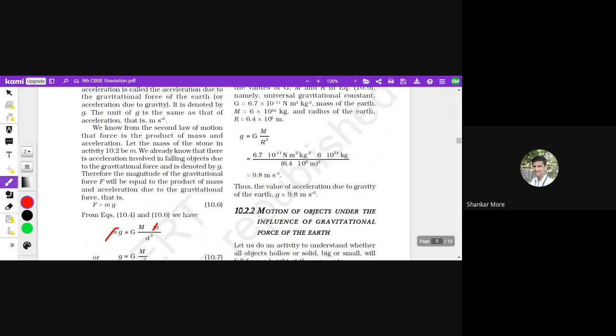So we put all these things here, and by calculating we will get 9.8. The value of g is 9.8 meter per second square. So the value of small g is also a constant. Thus, the value of acceleration due to gravity of Earth is g equals 9.8 meter per second square.